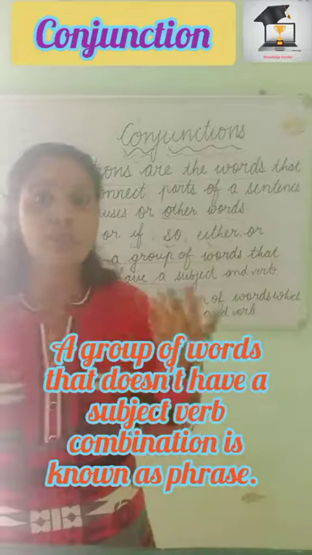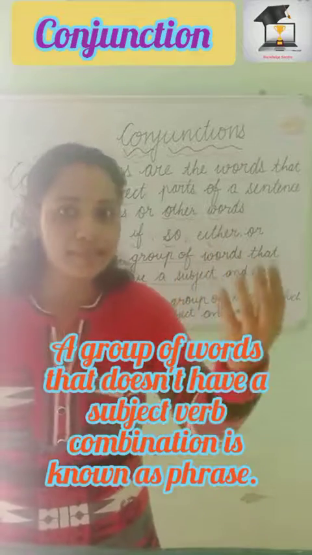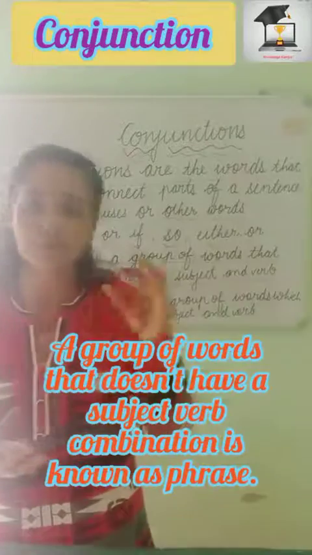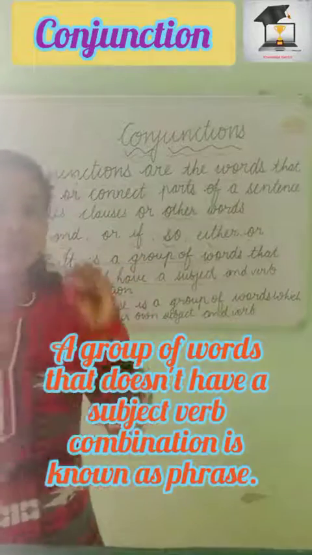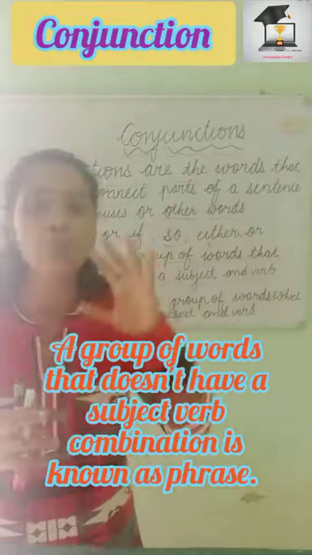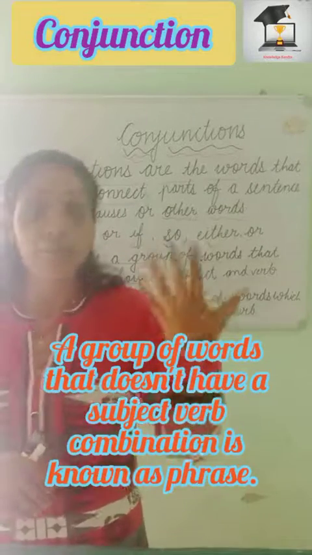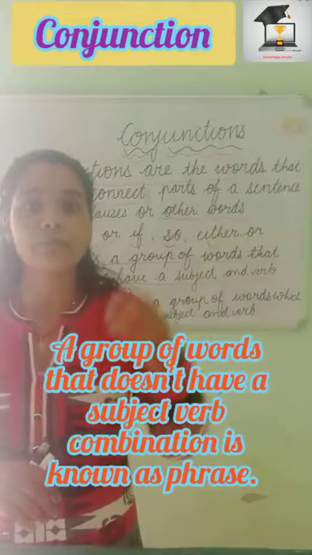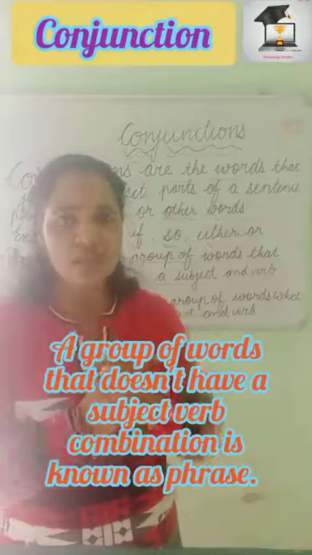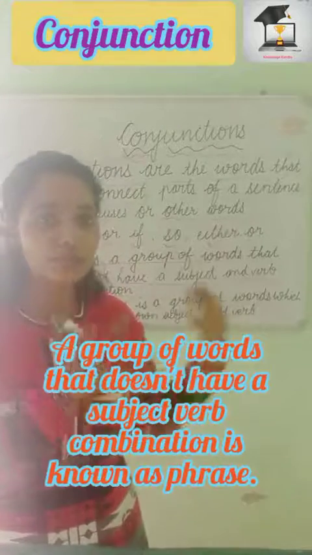Where do we get subject-verb combination? In a complete sentence, or somewhere in a clause also, whether it is complete or incomplete, but subject and verb are there. In a phrase we don't get a subject-verb combination. Instead, it has a group of words, for example, very beautiful. We are talking about some object. Subject is not there, verb is not there.